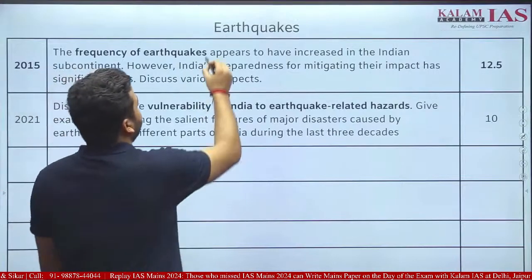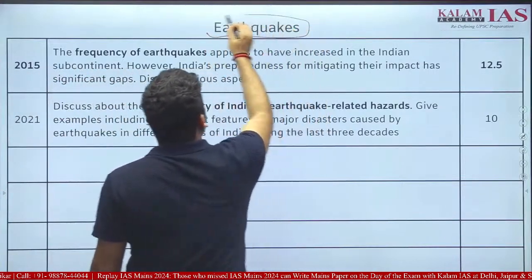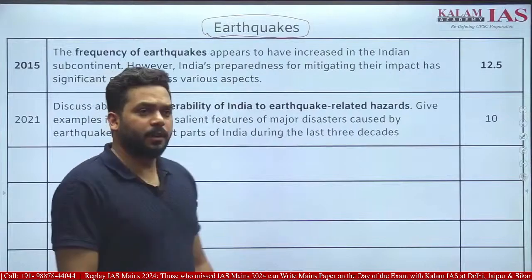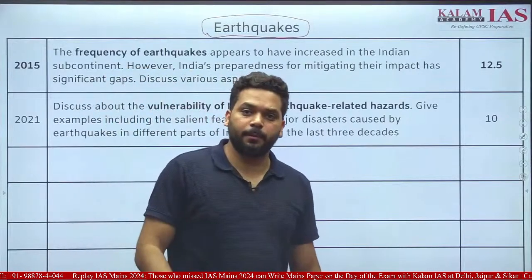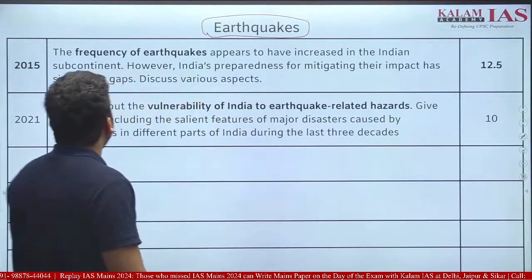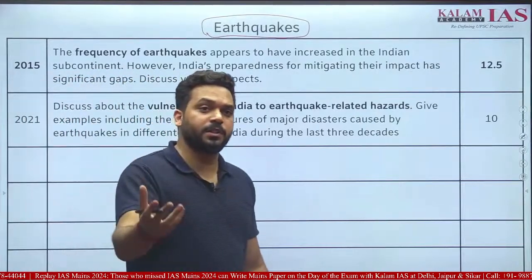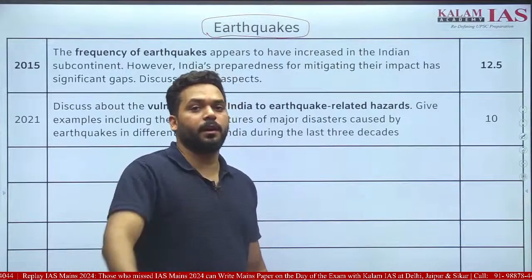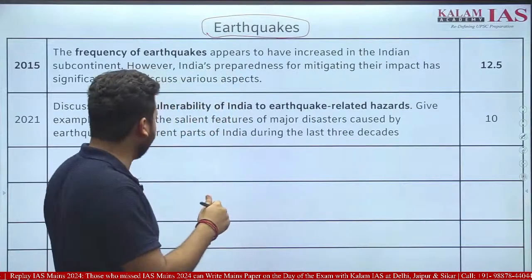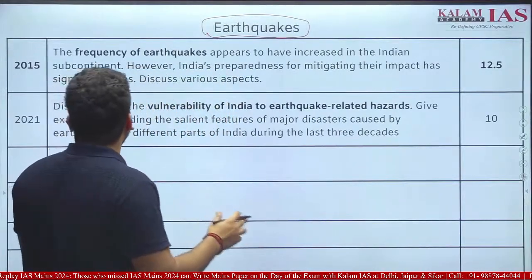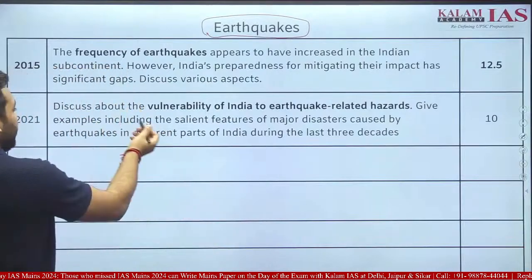Earthquake. Obviously, India is vulnerable to earthquakes. The Himalayas are tectonically active regions, with a lot of earthquakes, and the Bhuj earthquake in Gujarat. So obviously, a very predictable question.